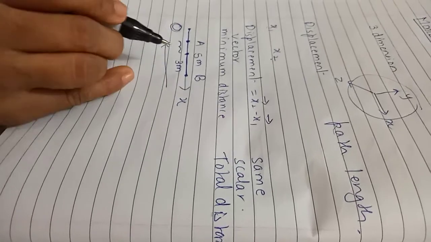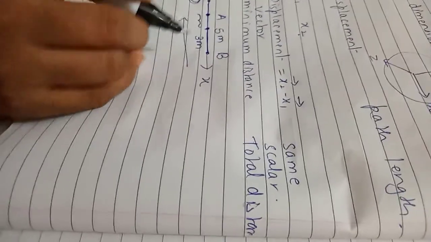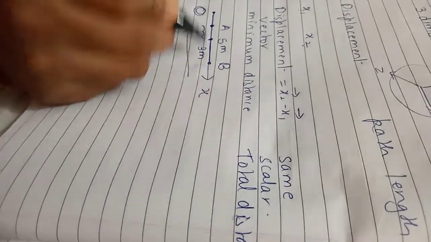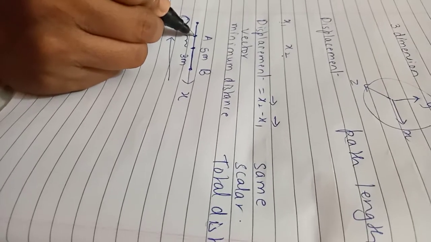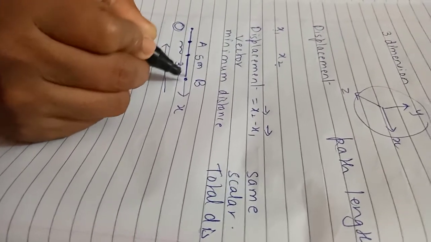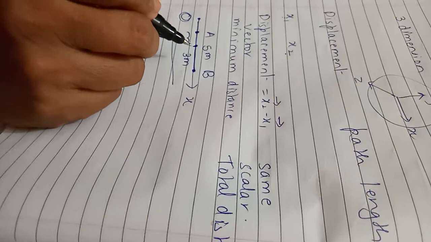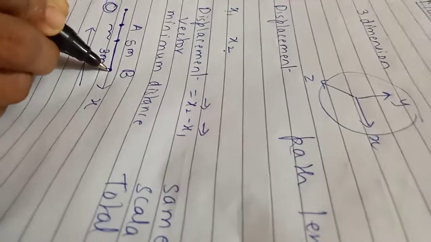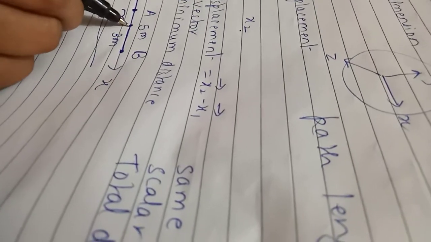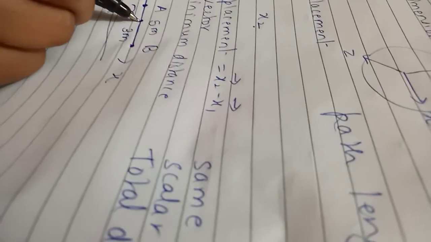Let me repeat. What does the teacher say? Get the difference between displacement and path length. This is the x-axis. A is the position of the body. From point A, the body moves to point B, covering a distance of 5 meters. Once it reaches point B, it remembers that it has something to do with point A and returns back, covering a distance of 3 meters.